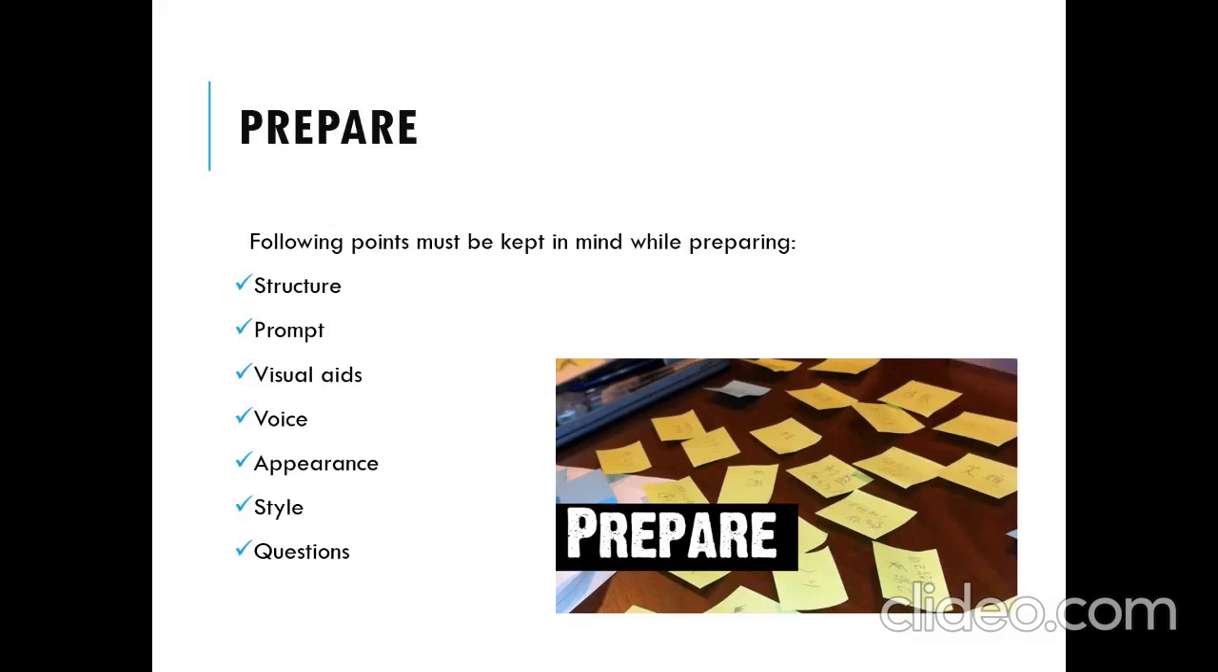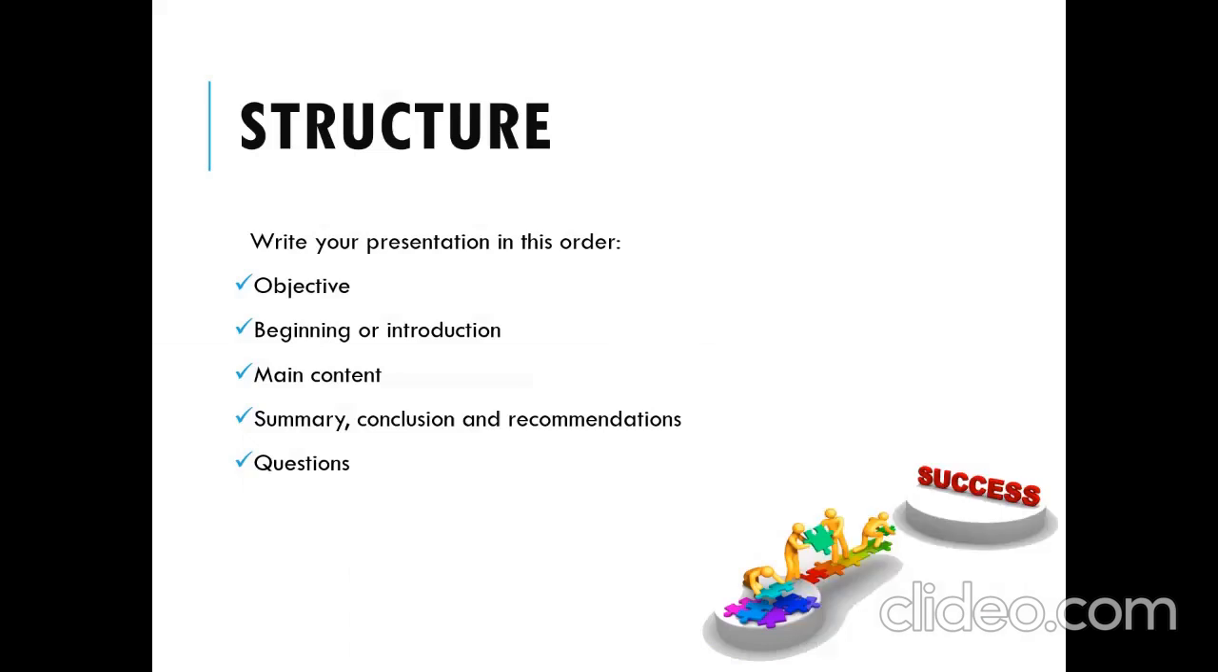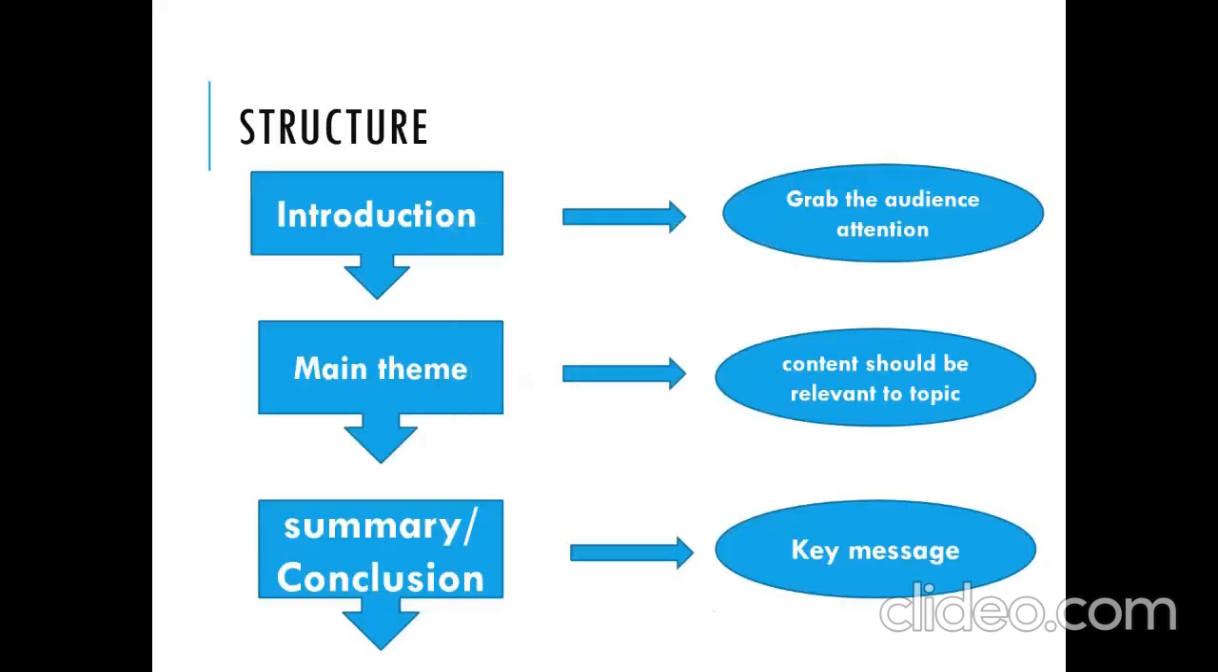That is planning. And then comes the second stage, which is preparing for the presentation. As we know, preparing for the presentation is made up of certain points, and we have started discussing those points. We began with structure. So the structure is divided into 5 points, beginning with objective. The structure of a presentation is basically divided into 3 major parts: beginning, middle, and end or summary. And any presentation has to end with questions.